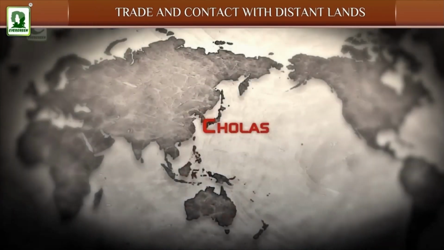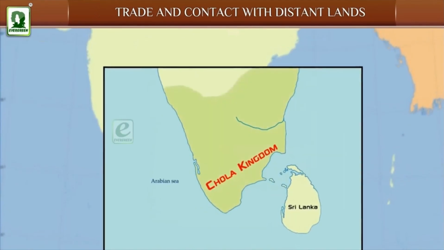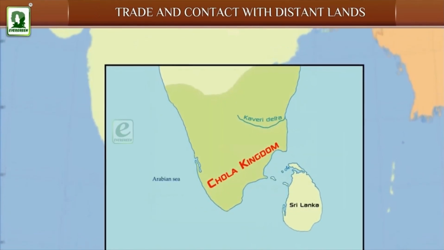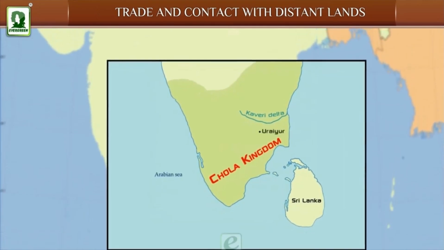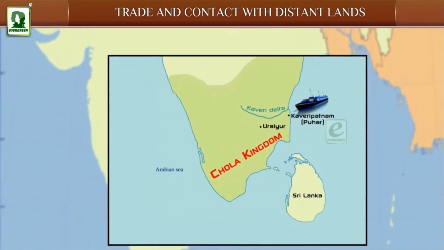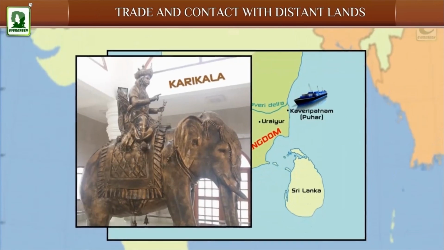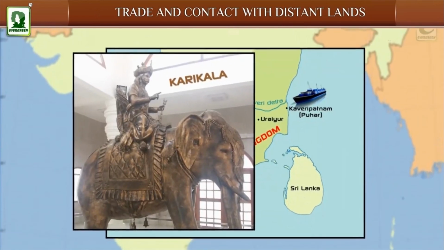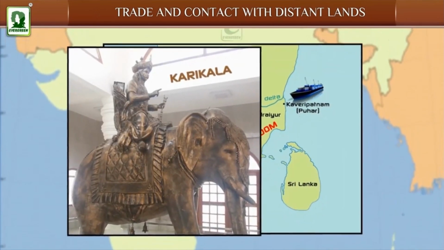Cholas. The Cholas established a powerful kingdom in the Kaveri Delta. The capital of Cholas was at Uraiyur. Puhar or Kaveripattinam was an important port. Karikala was the most famous king of the Cholas. He was the first Tamil king to have conquered Sri Lanka.